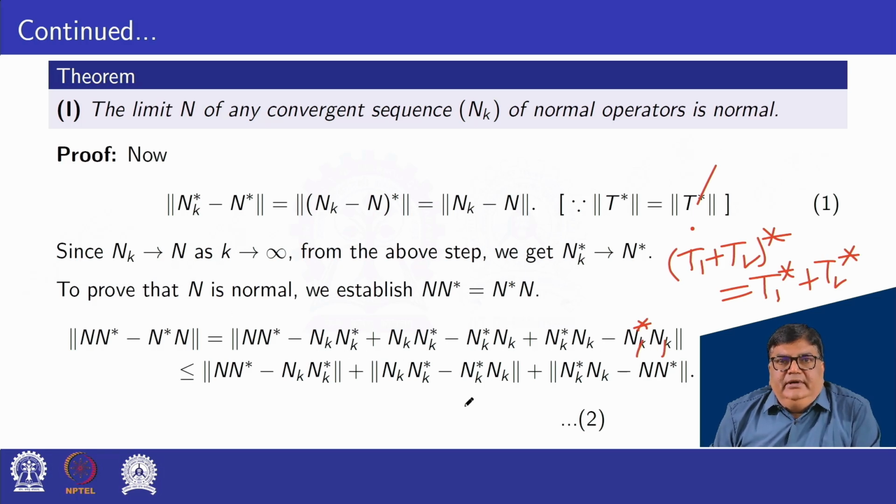Okay, so by the triangle property of the norm, this is less than or equal to norm of N N star minus N_k N_k star, plus norm of N_k N_k star minus N_k star N_k, and this one plus norm of N_k star N_k minus N star N. This is equation 2.